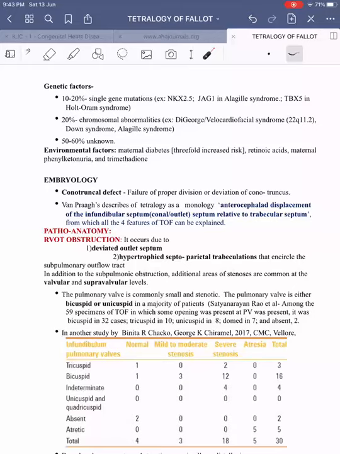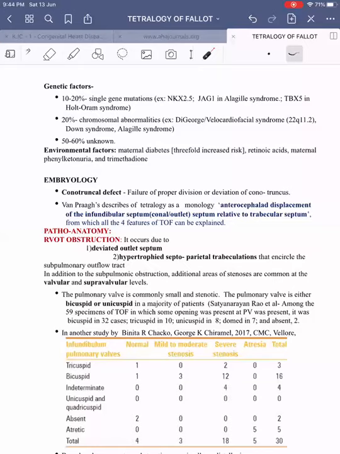Coming on to pathoanatomical features. So coming on to RVOT obstruction. So why does RVOT obstruction result? It results from two components. One is because of the deviated outlet septum, that is anterocephalad deviation of the conal septum, and secondly because of the hypertrophied septoparietal trabeculations, which encircle the subpulmonary outflow tract. In addition to subpulmonary obstruction, there will also be valvular and supravalvular obstruction. So the obstruction can be at the subvalvular, valvular, and supravalvular level.